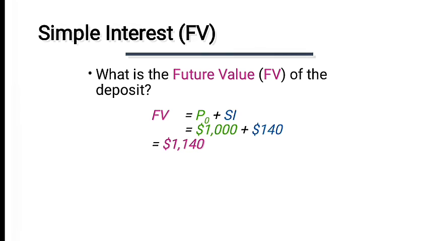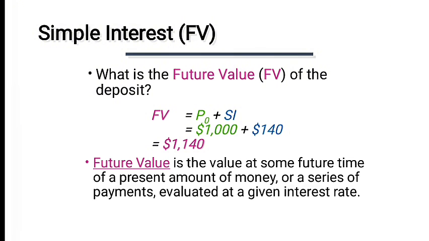It means the future value in simple interest of $1,000 after 2 years will be $1,140. This is the future value of the deposit asked about in the question: you have $1,000 today, how much will you have after 2 years. We calculated simple interest and then future value, and got $1,140.